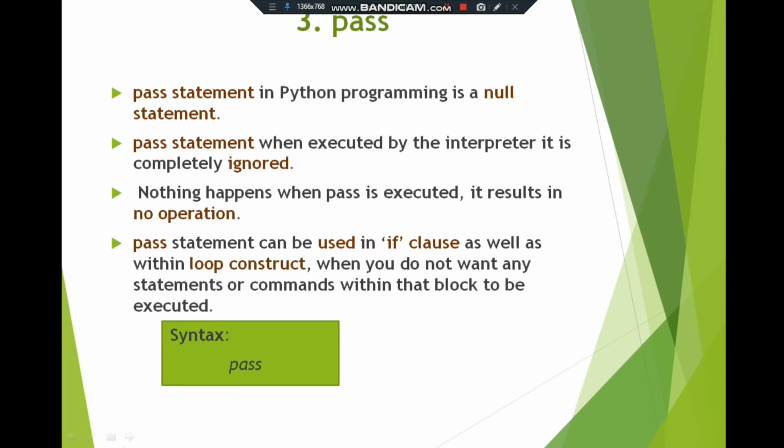At the time of developing a program, we may not have an idea what statements to include inside the for loop or if clause, but in future you want to add some instruction code inside it. For that purpose we specify the for loop and if clause using the pass statement.